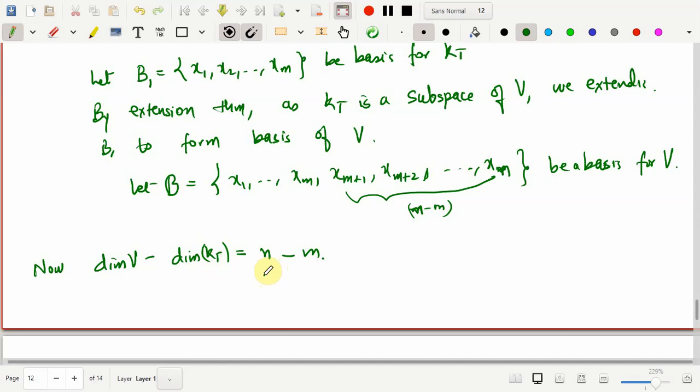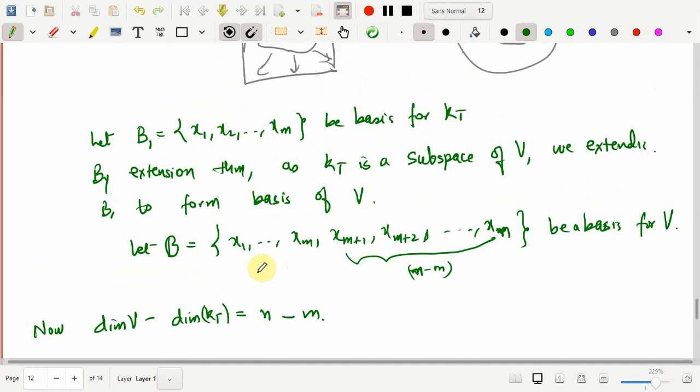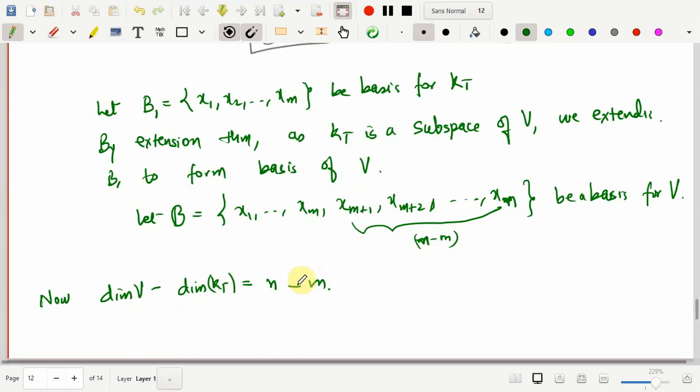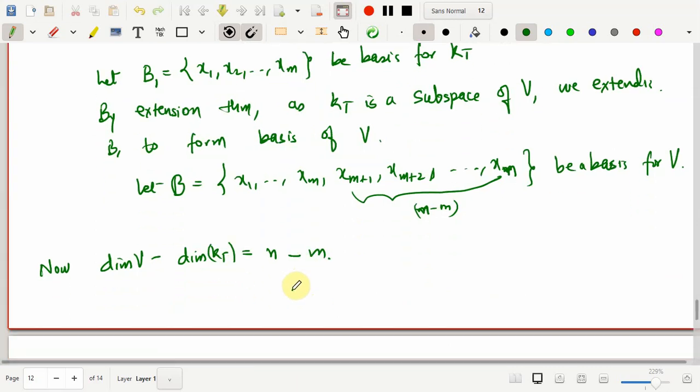So by the above formula we need to show that this is exactly the dimension of range of T, and so what we will do is take n minus m elements as a subset of R of T, and we will claim that it's a basis.